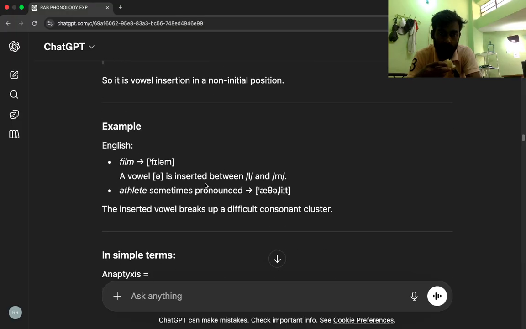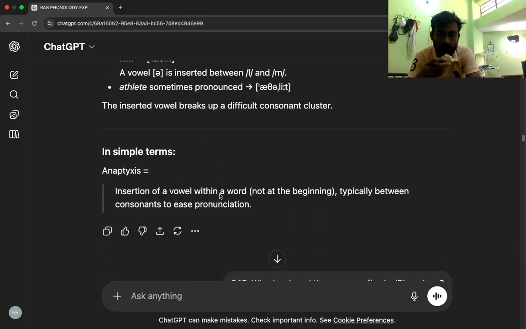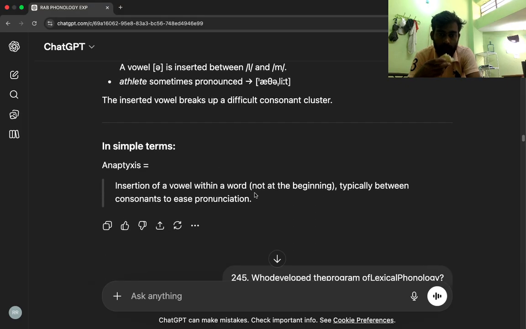A vowel is inserted between L and meters. Athlete is sometimes pronounced "arlet." The inserted vowel breaks up a difficult consonant cluster. In simple terms, anaptyxis equals insertion of a vowel within a word, not at the beginning, typically between consonants to ease pronunciation.